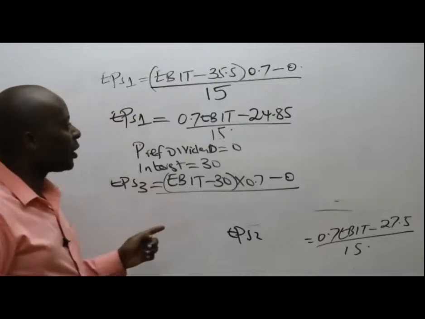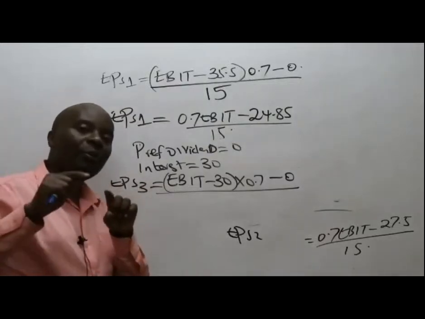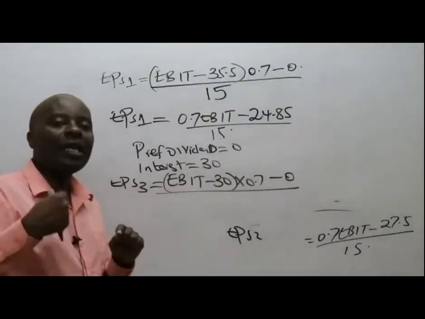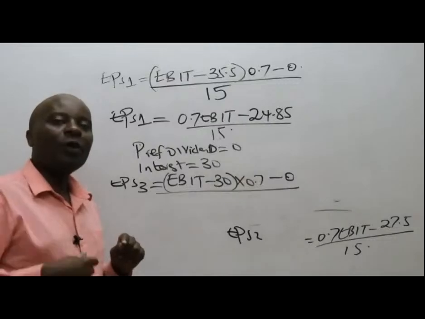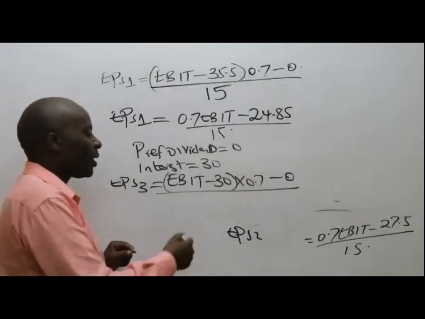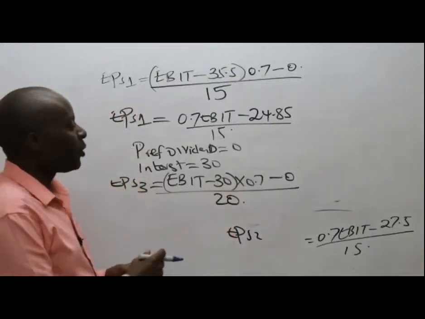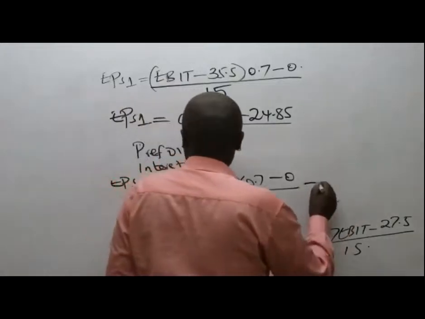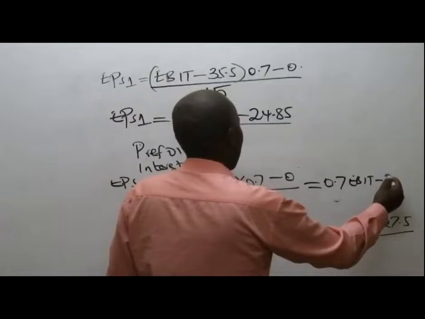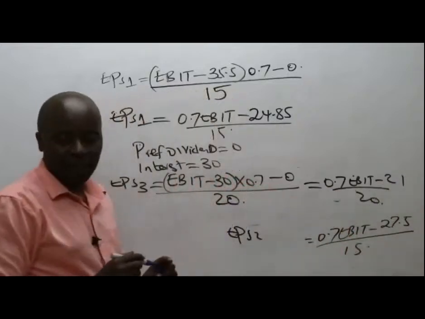Divide this by the number of ordinary shares, which I saw some people saying 15, forgetting that this time around, we raised this money using ordinary shares. So the ordinary shares are supposed to be 20. And some students told me that my EPS 3 is supposed to be 0.7 EBIT minus 21 all over 20. That is brilliant.